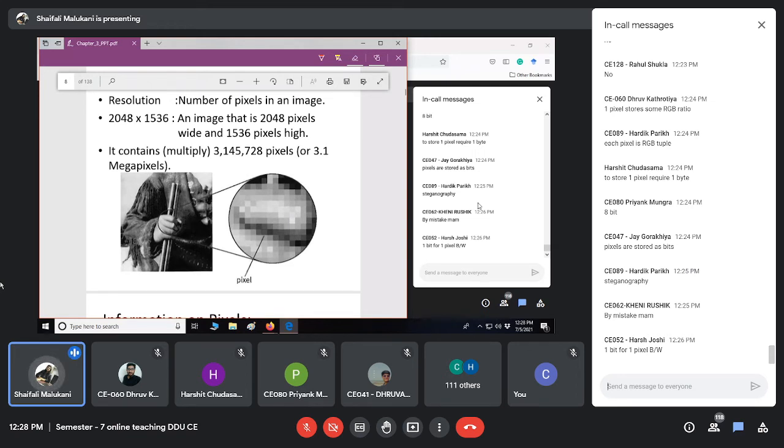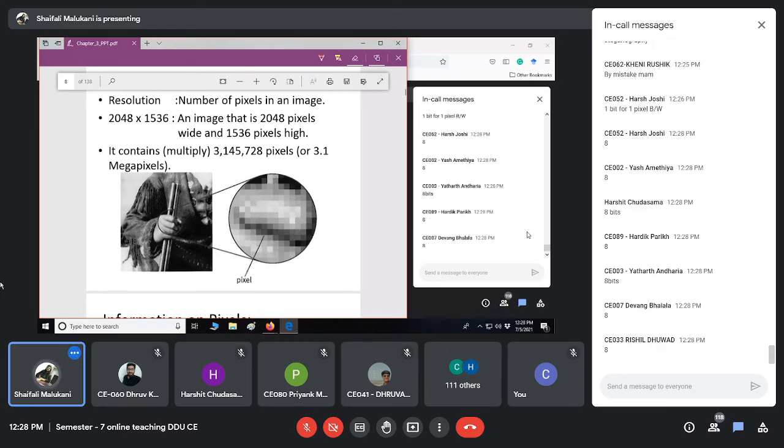Here we are not going for color for now, for simple understanding. Color I will of course take in the laboratory part. For now we are considering one pixel is represented by one byte. That means how many bits am I using to represent a pixel? Very simple question, but useful. Okay, 8 bits I am using.